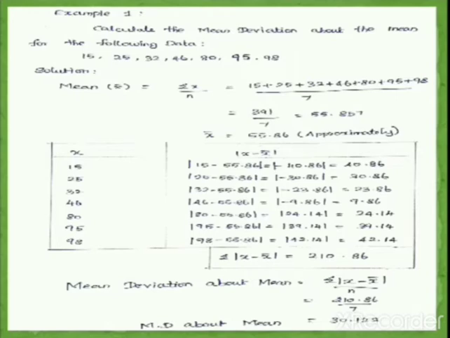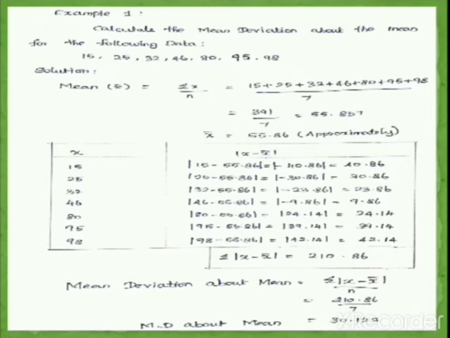Our first x value is 15. So 15 minus 55.86 is equal to minus 40.86. Here they have given modulus. So if we take modulus of minus 40.86, you will get 40.86. So negative value will be positive.